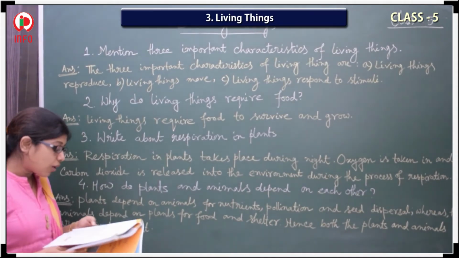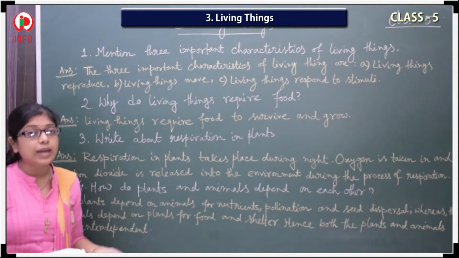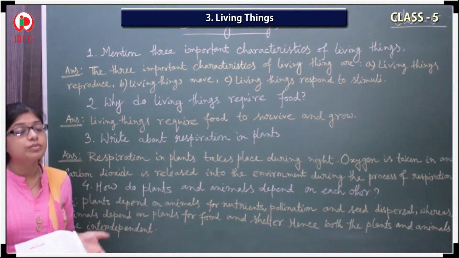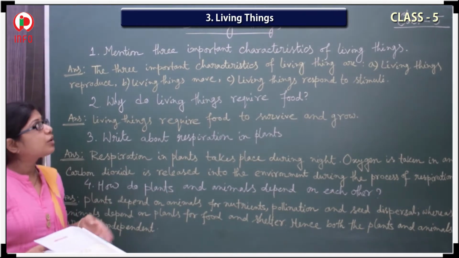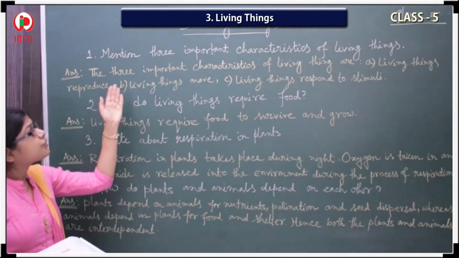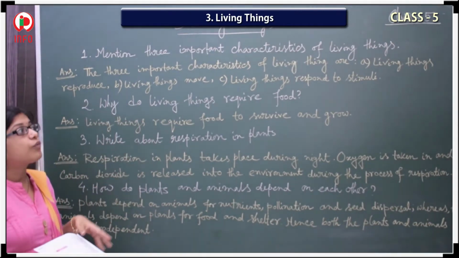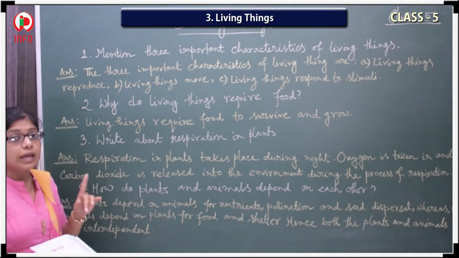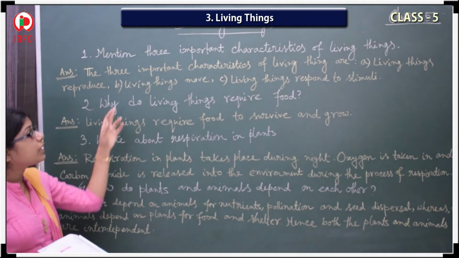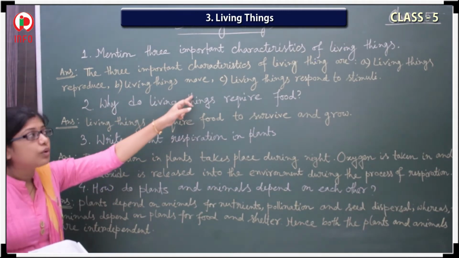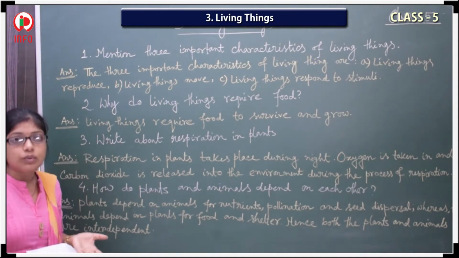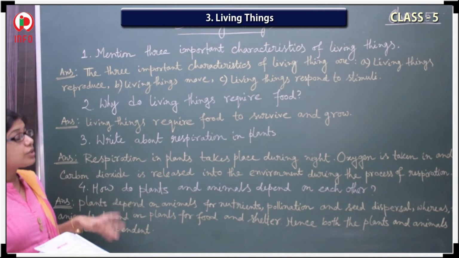So all of you know that I have told you eight important characteristics which should be present in any living thing. Here, three are required. That's why you have to write that the three important characteristics of living things are: A, living things reproduce. Next, living things move. And the last one, living things respond to stimuli. So the first question is over.